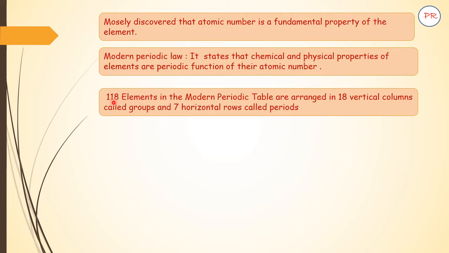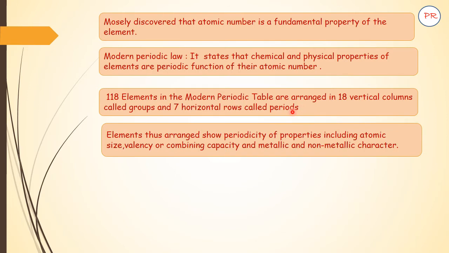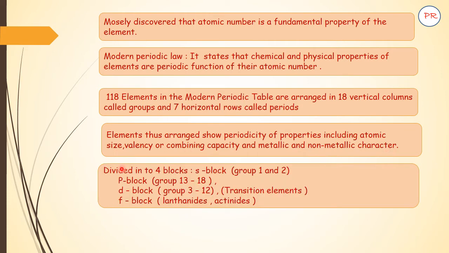In the modern periodic table, 118 elements are arranged in 18 vertical columns called groups and 7 horizontal rows called periods. Elements thus arranged show periodicity of properties including atomic size, valency or combining capacity, and metallic and non-metallic character.